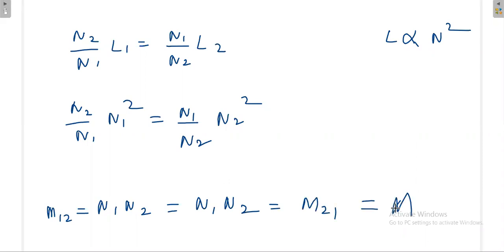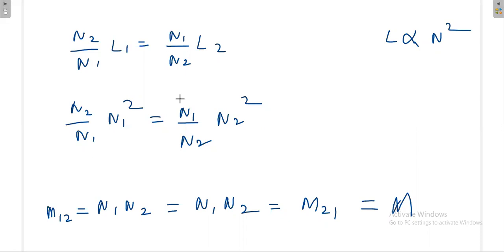Your mutual inductance is constant. Either you go from primary to secondary or secondary to primary, your mutual inductance value remains constant. So we can use it as M. That is the idea.